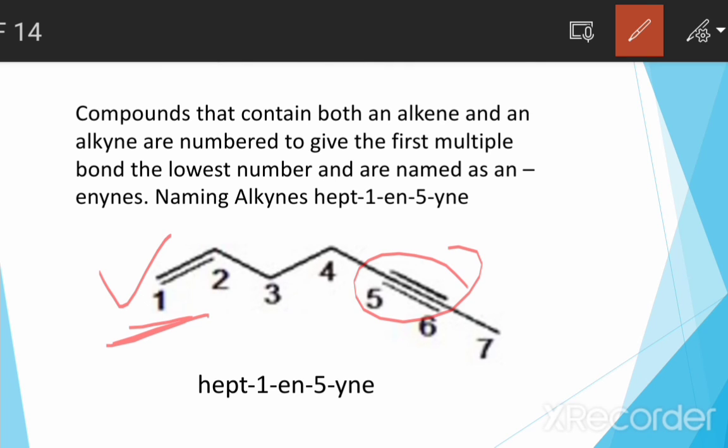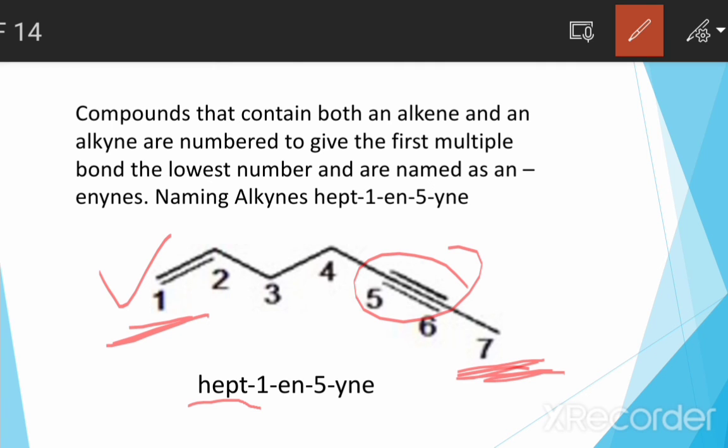In this compound there are a total of 7 carbons in the chain, so hept.